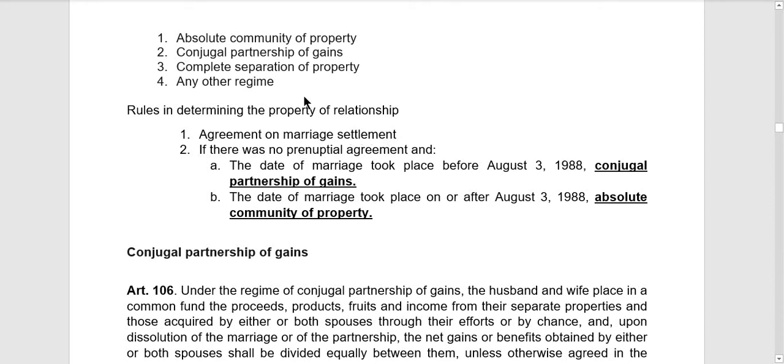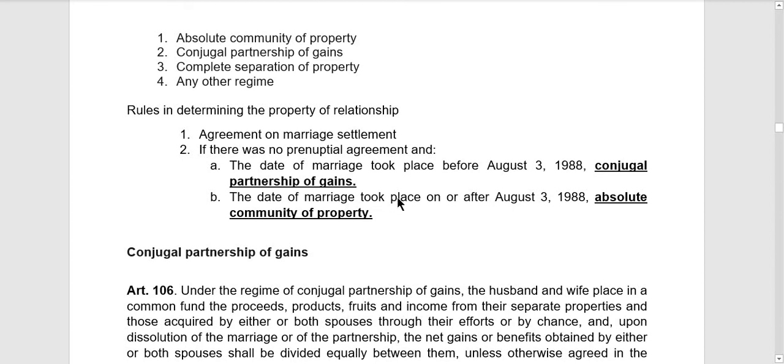Kapag wala namang agreement as to how the property shall be divided or as to who owns the property, the next option is kailan sila ikinasal. Okay? Kapag yung marriage nila or the wedding took place before August 3, 1988, then the property regime will be the conjugal partnership of gains.